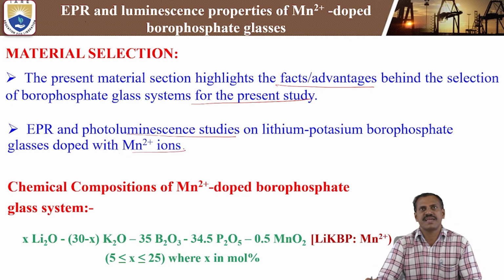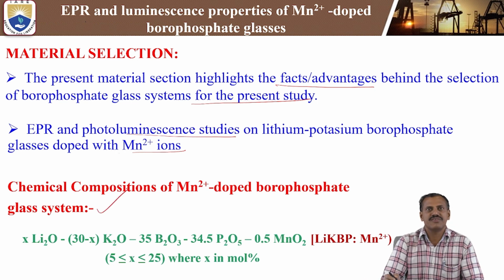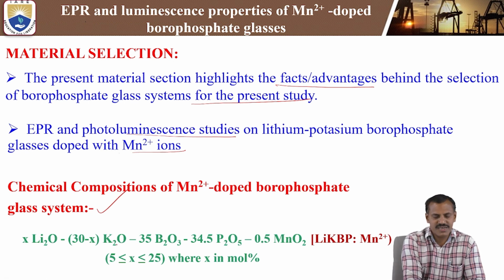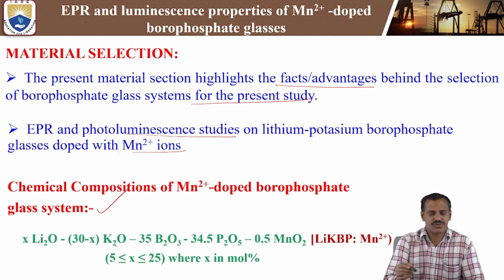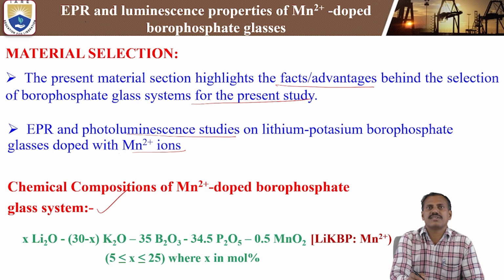So here the transition metal ion we are using is Mn 2 plus. In this study we are using the chemical composition of the Mn 2 plus doped borophosphate glass system. Here we are taking lithium oxide, which is the alkali content, and the other one is potassium oxide, K2O. Lithium oxide and potassium oxide are the alkali elements. Then we are also adding borate and phosphate, that means borophosphate.